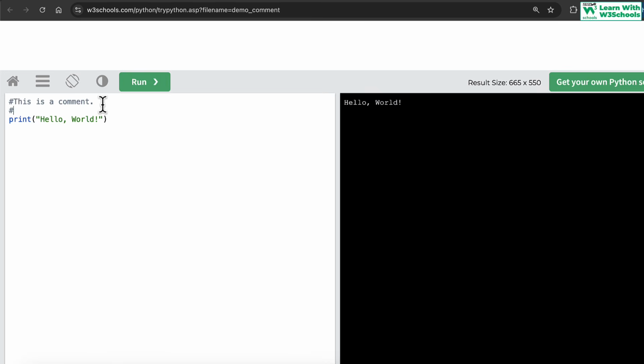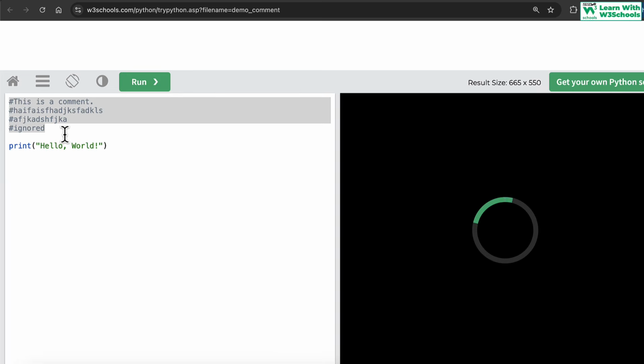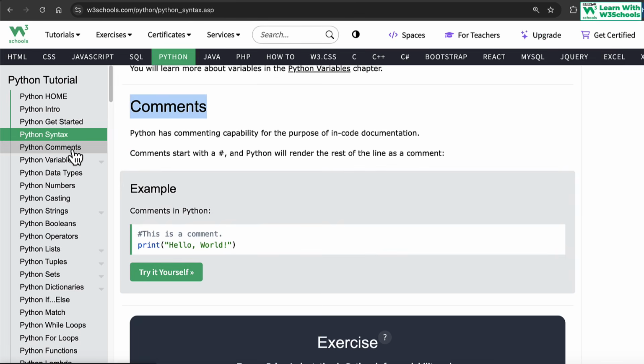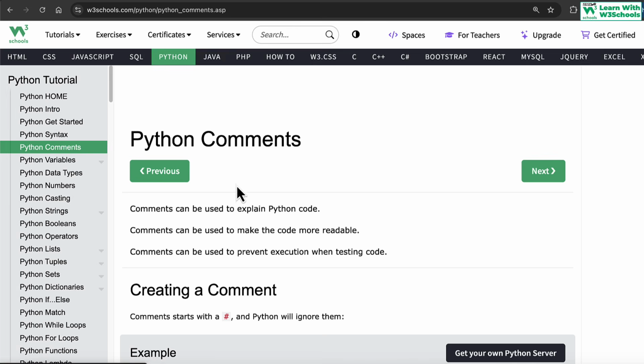Anything you write with a hash is completely ignored by the browser. All these lines have become comments. When you execute them, your interpreter will completely ignore them. Sorry, not the browser. We are using a browser here, but the Python interpreter will completely ignore it. Comments are very useful. We're going to talk a little bit more about them in the next session, but they are very useful in programming, and we tend to use them a lot.